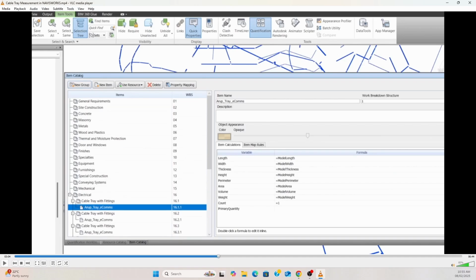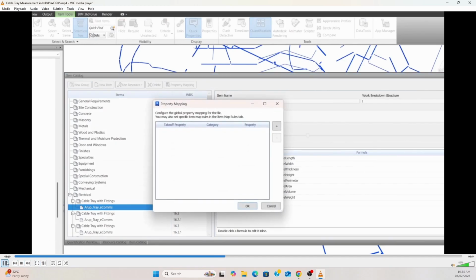Then click item catalog. Here, this one. Then you can see there is a property mapping. We are using this property mapping tab to get width and height into description 1 and description 2. Click the property mapping. Then you get this box.